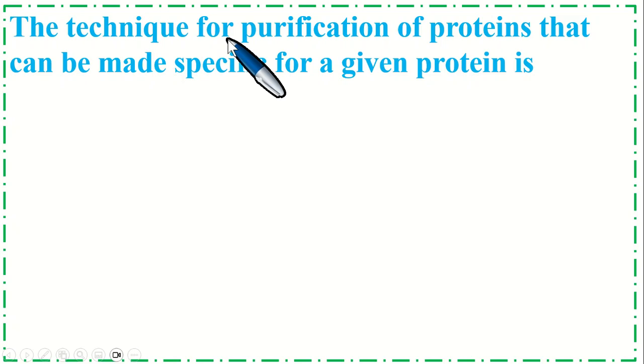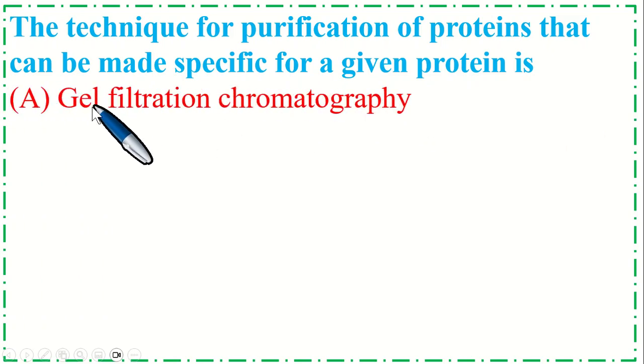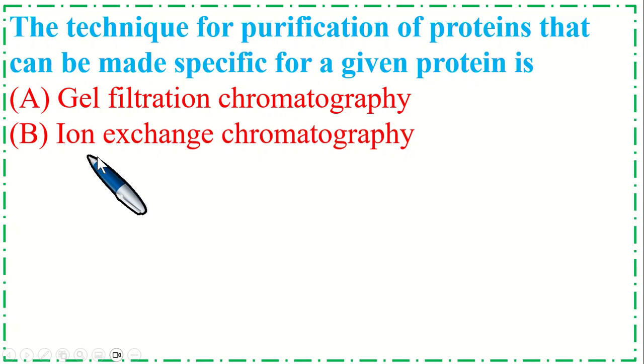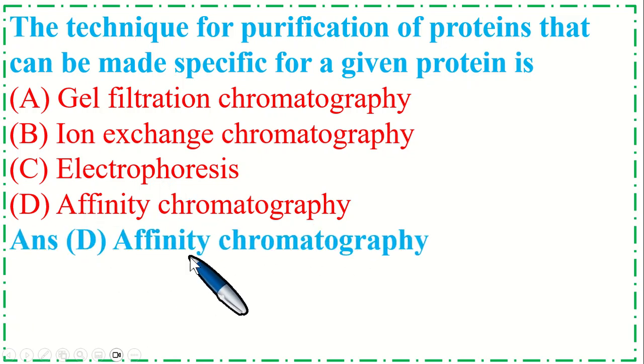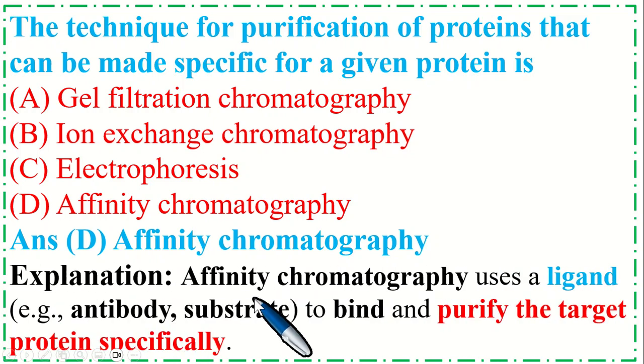So the technique for purification of proteins that can be made specific for a given protein is option A gel filtration chromatography, B ion exchange chromatography, C electrophoresis, and option D affinity chromatography. So the correct option is D affinity chromatography. Affinity chromatography uses a ligand, for example antibodies, substrate, to bind and purify the target protein specifically.